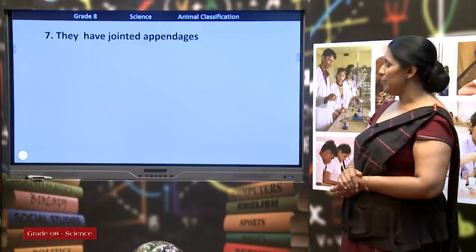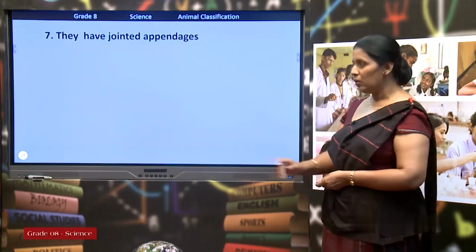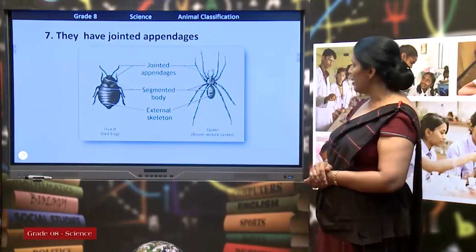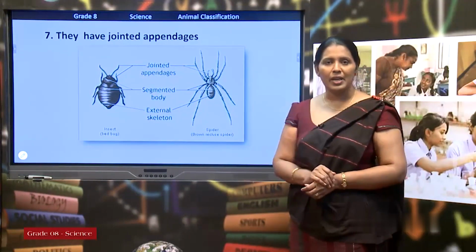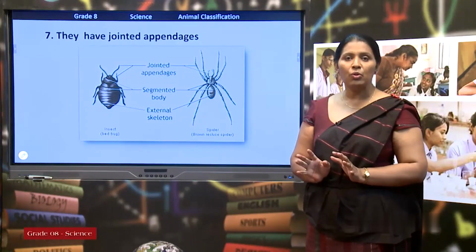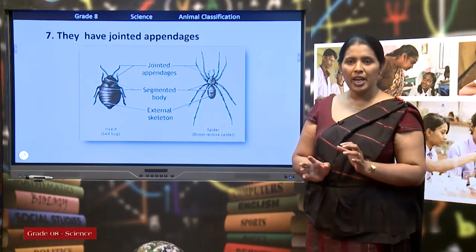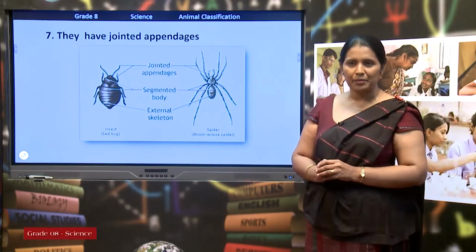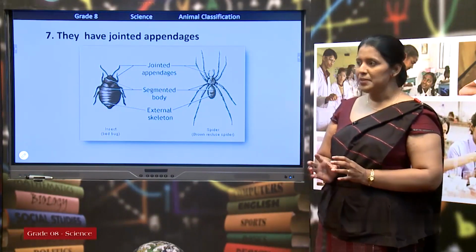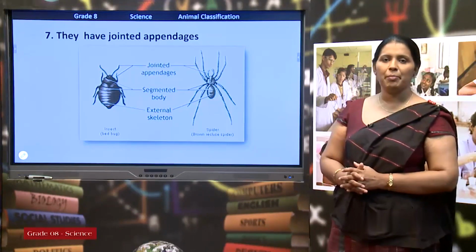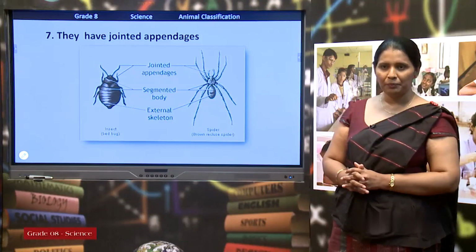They have jointed appendages. It is the unique feature of Arthropoda. You can see the jointed appendages of Arthropoda. Due to this exoskeleton, arthropods can't move freely. When they locomote, they need to bend their legs and hands. They need to bend their limbs. To bend their limbs, they use these jointed appendages. It is the unique feature of group Arthropoda.